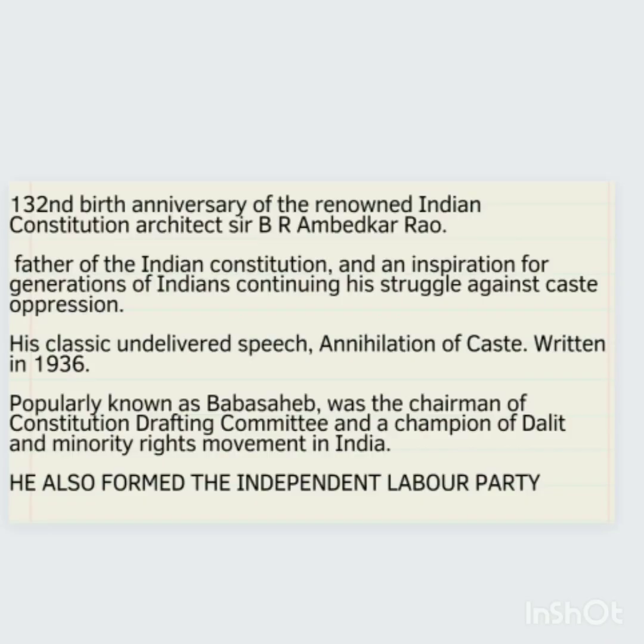So the most important was that we celebrated the 132nd birth anniversary of the father of Indian Constitution and the chairman of the drafting committee, Dr. B.R. Ambedkar, and it was to commemorate this very birth anniversary, a 125 feet tall bronze statue of the father of Indian Constitution was inaugurated in Hyderabad in Telangana. It is located very close to the state secretariat, and let me tell you that this is the tallest statue of Dr. B.R. Ambedkar in the whole of India.